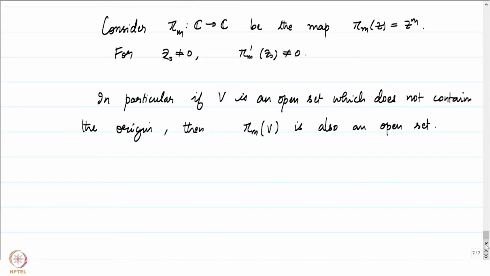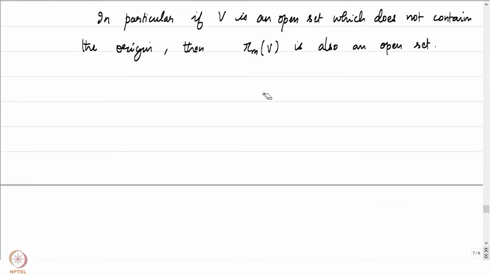How about at the point 0? Recall that by a theorem we have proved earlier, we know the exact roots to the equation z to the power m equal to w when w is a non-zero number. Let me recall that for you. This was one of the problems we did in a problem session in one of the first few weeks of this course.